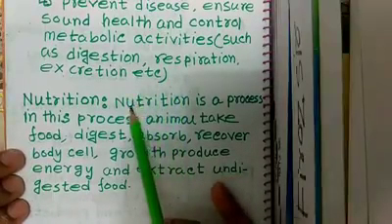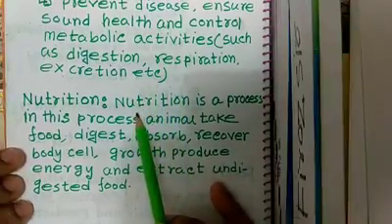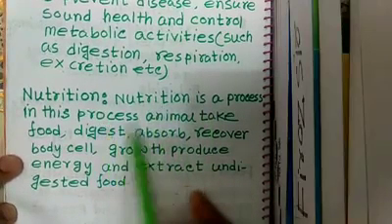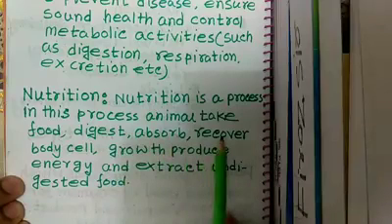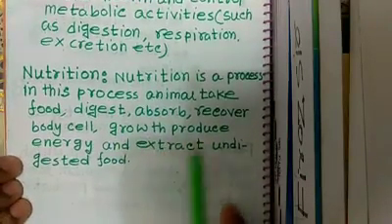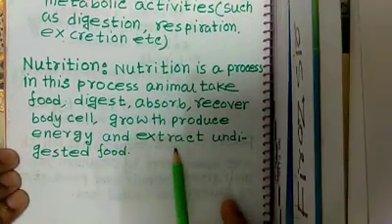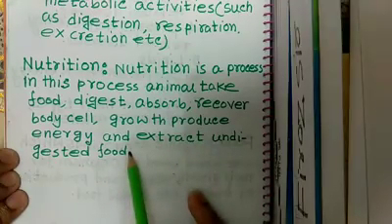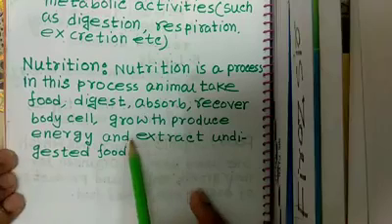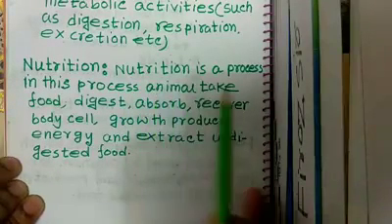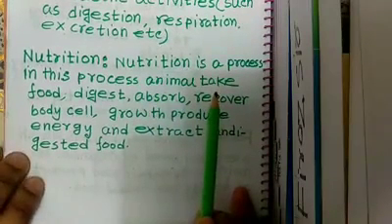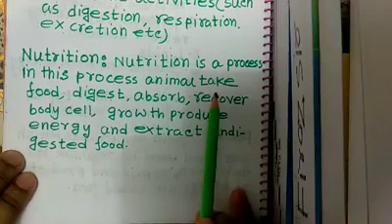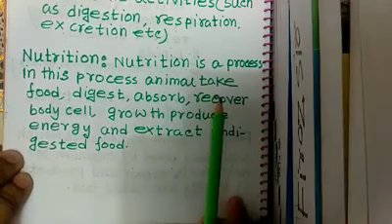Now, nutrition. Have you any idea about nutrition? Nutrition is a process. In this process, an animal takes food, digests, absorbs, recovers body cells, grows, produces energy, and extracts undigested food. I mean, nutrition is one kind of process. By this process, food is digested and produces energy, and sometimes complex food is broken into small pieces, and it also gives us energy.